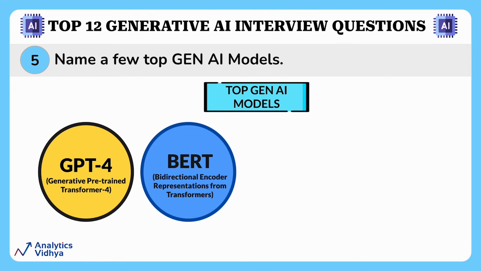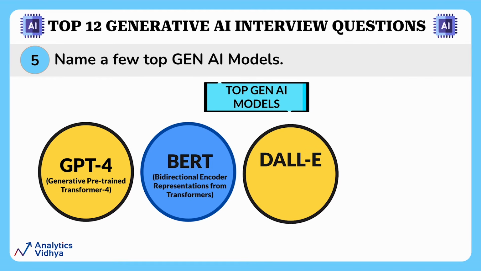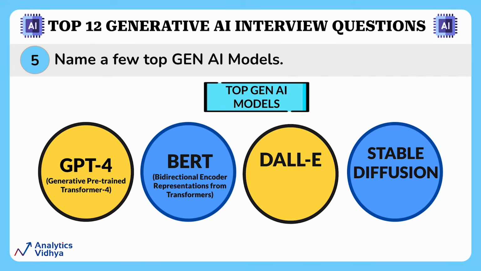The next is BERT. Although primarily known for its expertise in natural language understanding, BERT also shows generative capabilities. It excels in tasks like text completion and summarization. It has various applications, including search engines and chatbots, and it comes from the house of Google. The third top Gen AI model is DALL-E. If you love generative art, DALL-E is a model to watch. Developed by OpenAI, again, this model can generate images from textual descriptions. It takes creativity to new heights by creating visuals based on written prompts, showing the potential of generative AI in the visual arts.